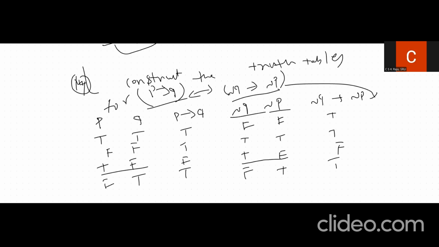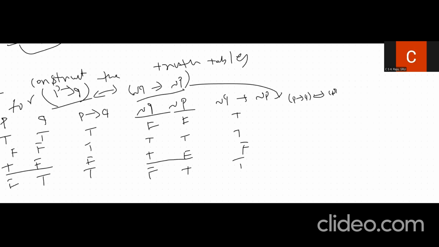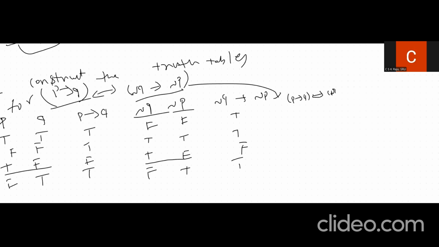Next, by the implication property, we calculate the entire term: P implies Q bi-implies negation Q implies negation P. We have calculated separately these terms.